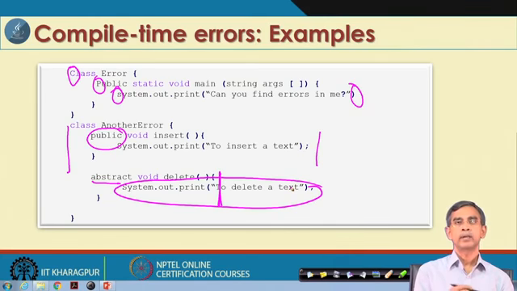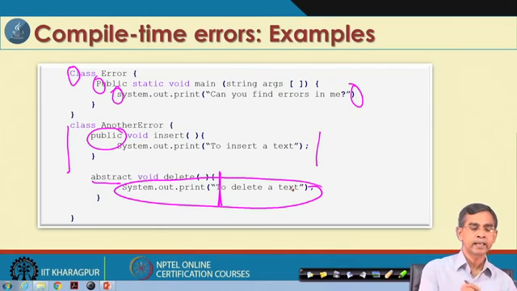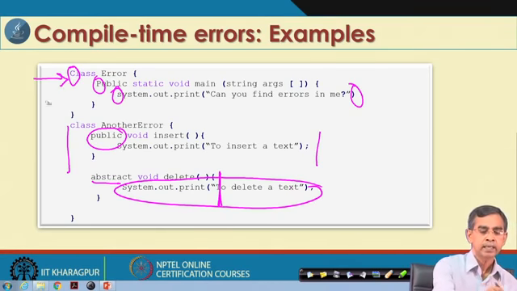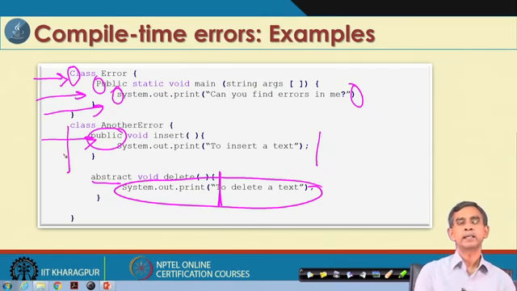When you try to compile this program, Java will specifically state that in this line number there is this error, in this line number this error, and so on. It will report the line numbers, and for each line number whatever compilation errors are detected will be reported to the programmer, so that the programmer can correct them and a syntactically correct program can be written.